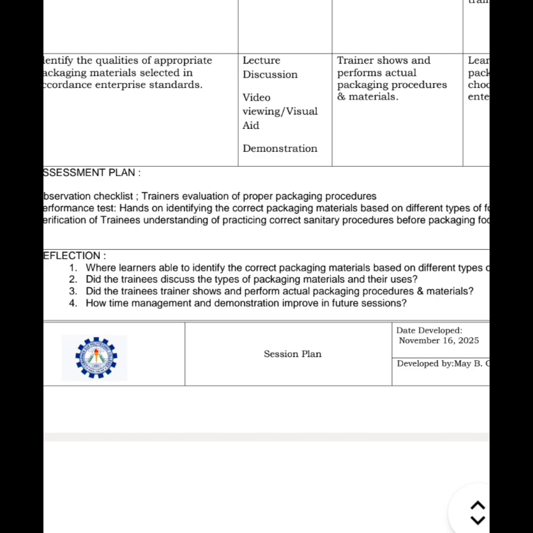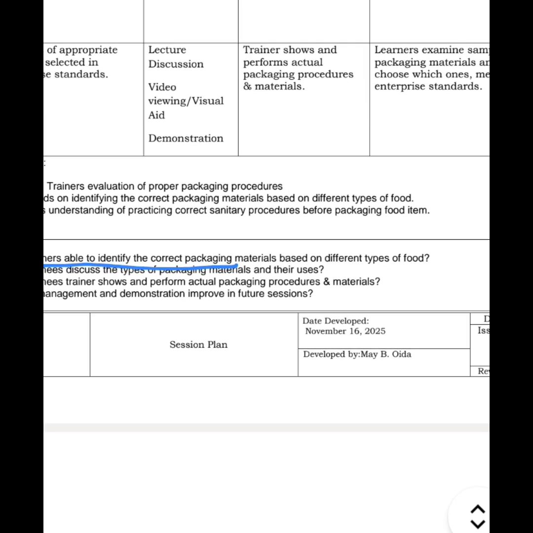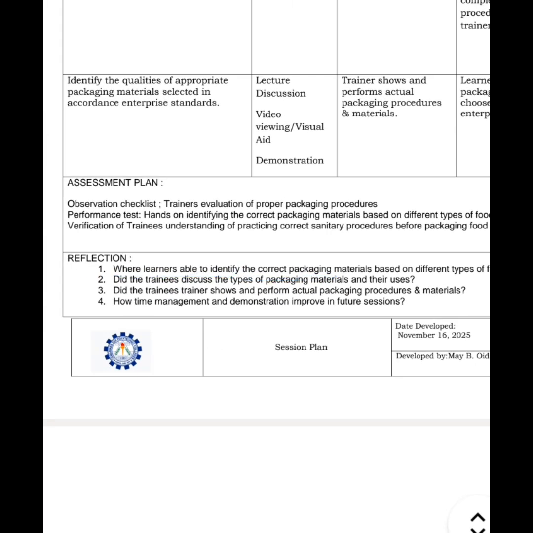Next, reflection. Were learners able to identify the correct packaging materials based on different types of food? Did the trainees discuss types of packaging materials and their uses? How did the trainer or the trainees perform actual packaging procedures? Then how can time management and demonstration improve in future sessions?